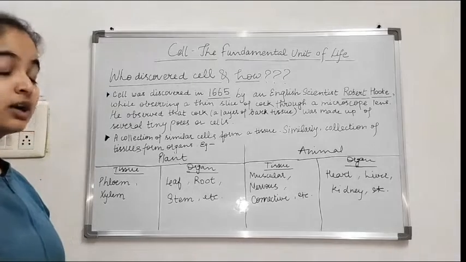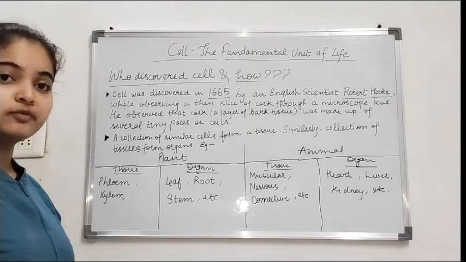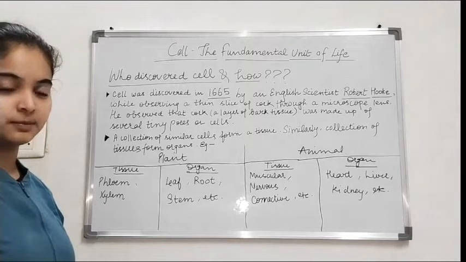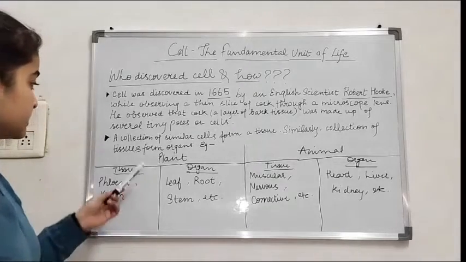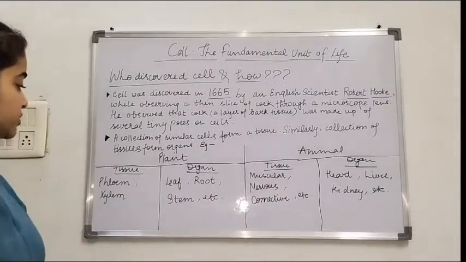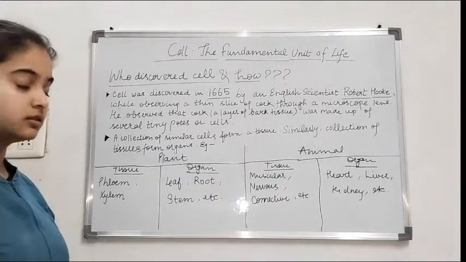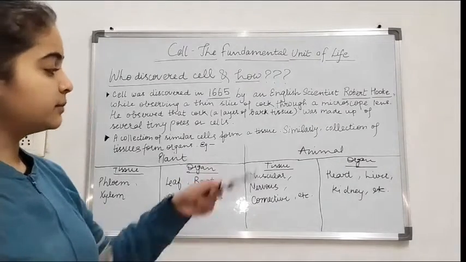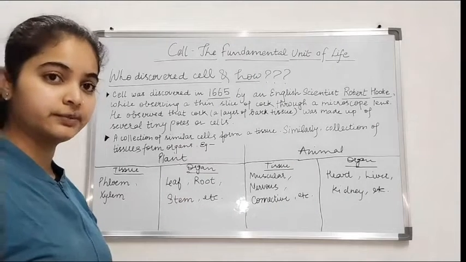as cells. A group of similar cells is known as tissue, and further the group of tissue is called as organ. Keep this in mind that the tissue is made up of similar type of cells, but it is not compulsory that organ is also made up of similar type of tissues. So here are some examples of plant tissue and organ, and further animal tissue and organ. Examples of plant tissues are phloem and xylem. Phloem and xylem conduct the transport of water and food throughout the plant. Examples of plant organs are leaf, root, stem, etc. Animal tissues can be muscular tissue, nervous tissue, connective tissue, etc. And animal organs can be liver or kidney, etc.